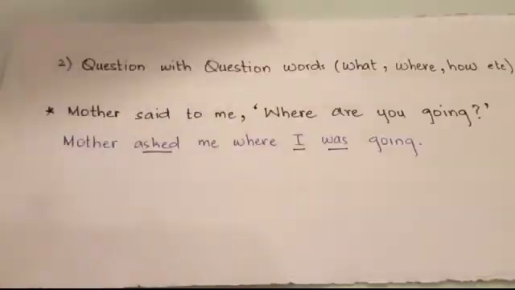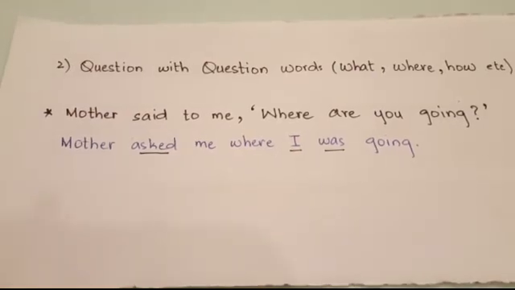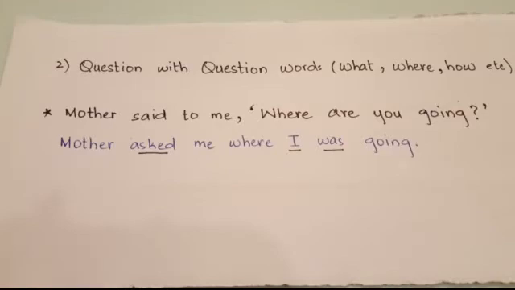Moving on to the second kind of question. Second kind of question is the question with question words. Alright, for this the example says, "Mother said to me, 'Where are you going?'" For this, the answer is, "Mother asked me where I was going." So the changes that we have made here are, again, said to has been changed into asked. Here, the pronoun has been changed, which was initially you. So mother was asking me, so you has been changed into I.